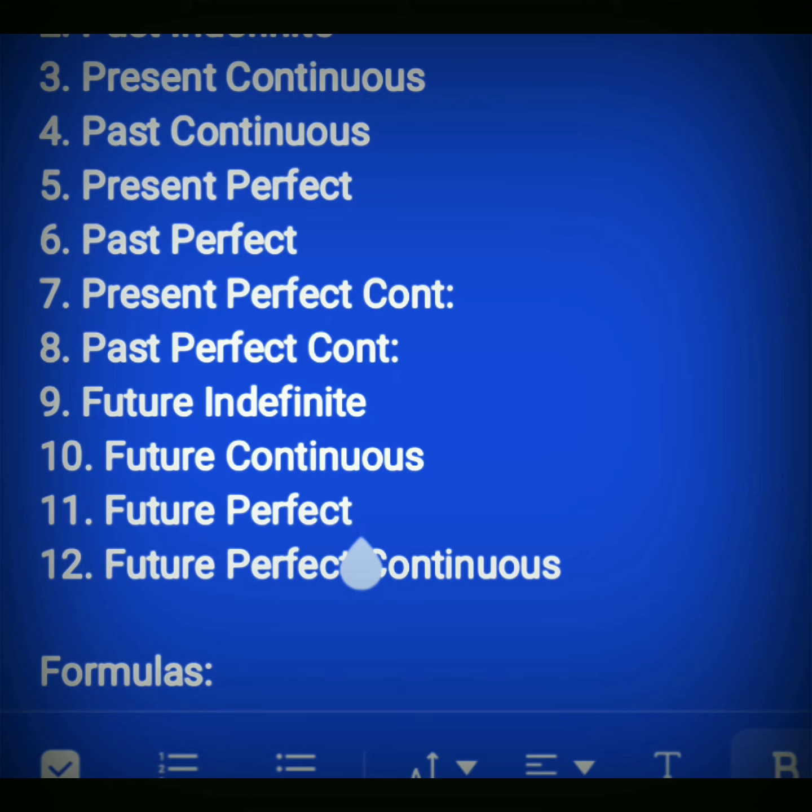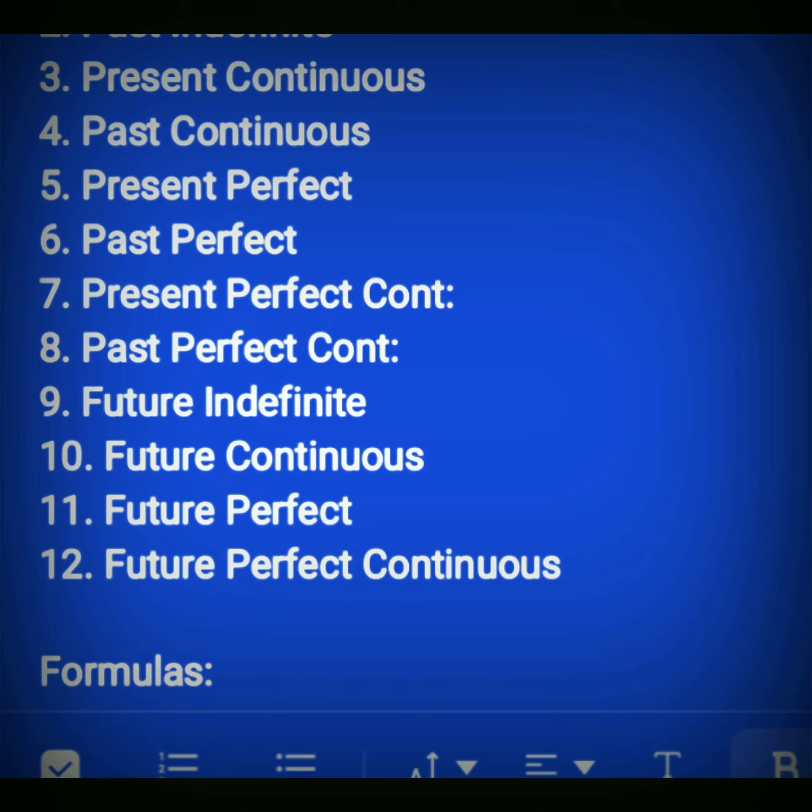In future perfect tense, we use shall or will plus have. Have is the helping verb of perfect tenses. This is perfect and you can use have. So in future, there's no has or had. There's only have used in this future tense.